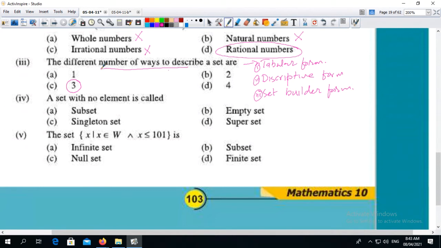Fourth one is a set with no element is called null set or empty set. Empty set or null set. The set x such that x belongs to W and x is less than or equal to 101 is finite set. Null set means empty set. Subset not possible. Infinite means whose endpoint continues up to infinity is called infinite set.